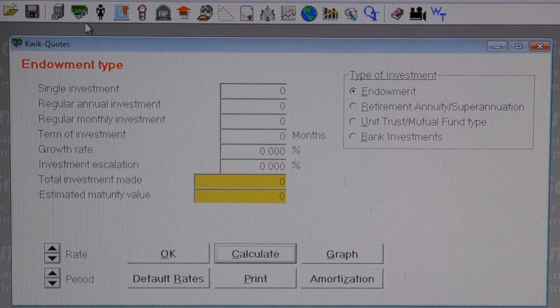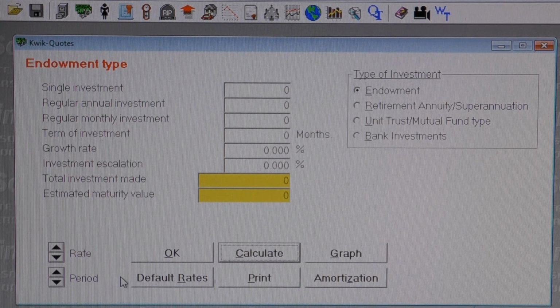Our software offers the exact tools you need to produce your own estimated maturity values for different types of investment products. Have a look at the Quick Quotes calculator. This is the Quick Quotes calculator in our software that you can use to produce and compare estimated maturity values for endowments, RAs, unit trusts and bank investments.